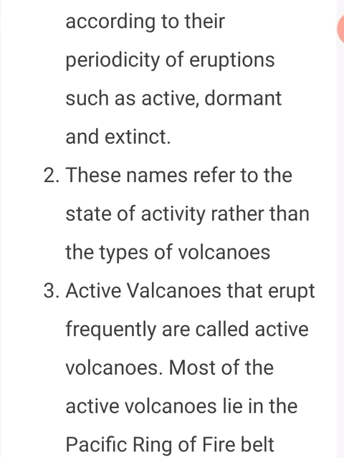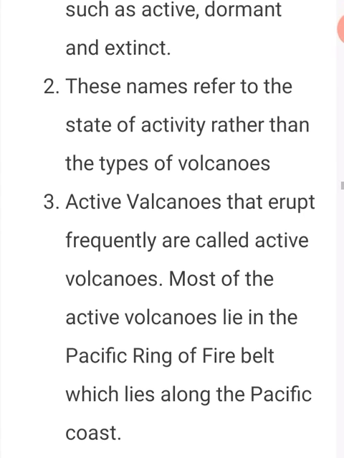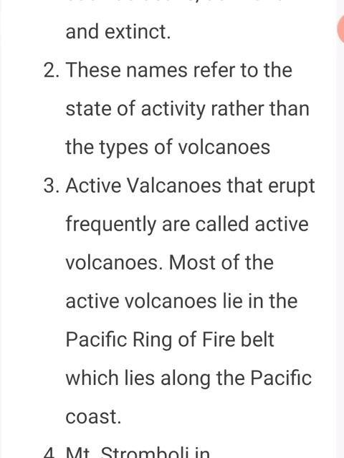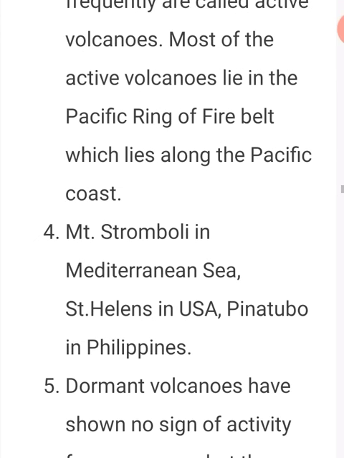Second one, these names refer to the state of activity rather than the types of volcanoes. Third one, volcanoes that erupt frequently are called active volcanoes. Most of the active volcanoes lie in the Pacific Ring of Fire belt, which lies along the Pacific coast.